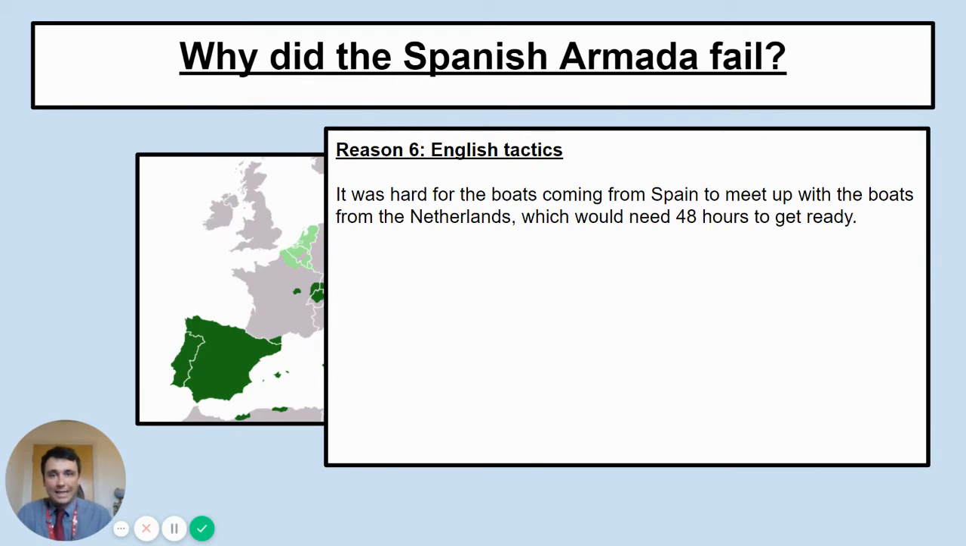Okay, English tactics. Like I've just said, it's going to be hard for these two armies to meet up. Really, what we would need is Spain would need for the army to have about 48 hours being left alone once it's near the Netherlands to send a message to the Duke of Parma and say, look, get your ships ready, come and meet us.